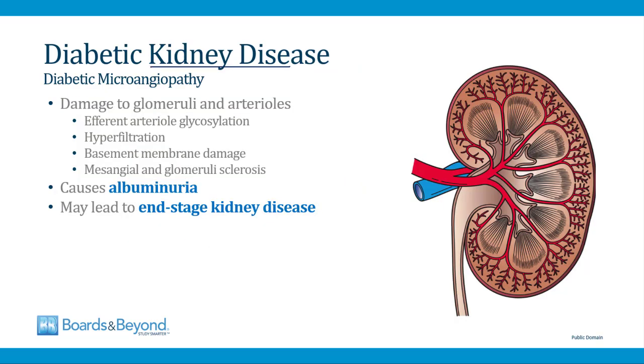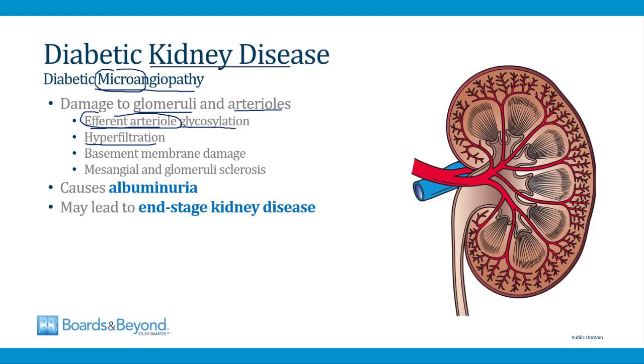Diabetic kidney disease is an example of diabetic microangiopathy, and it has the word micro in the name because it involves small blood vessels like arterioles. In diabetic kidney disease, there's damage to the glomeruli and the arterioles in the kidneys. There are a number of processes that contribute to this, but one of the things that happens is the efferent arteriole becomes glycosylated. This means that glucose molecules attach themselves to the efferent arteriolar structures, and this causes the individual glomeruli to begin filtering more blood, a process known as hyperfiltration, which occurs early on in diabetic kidney disease.